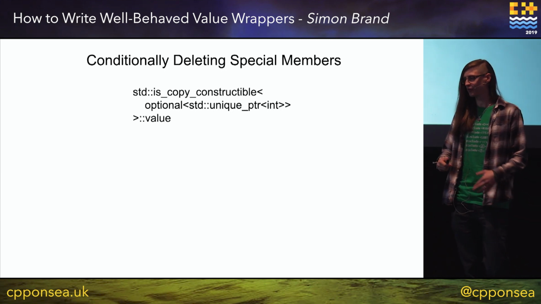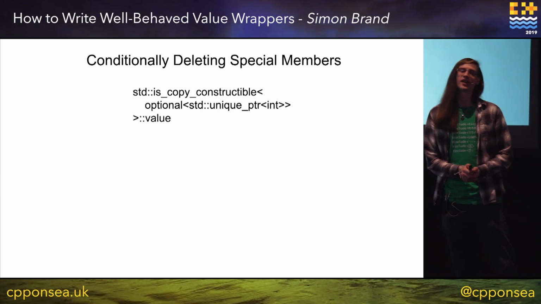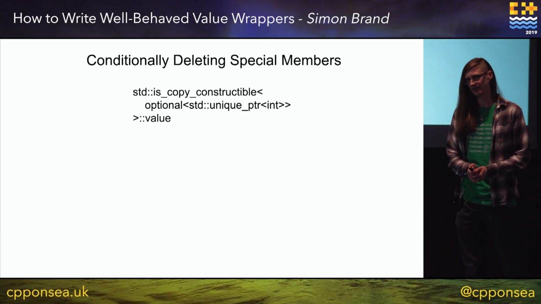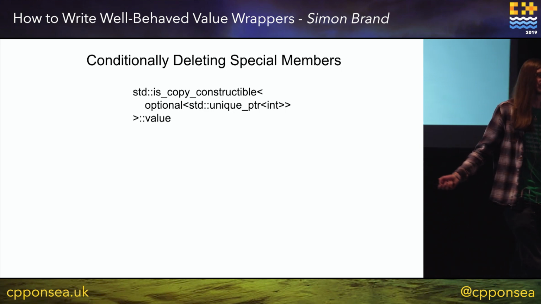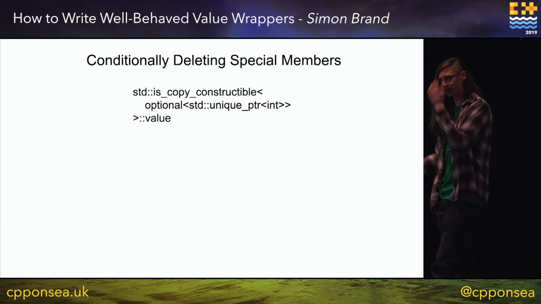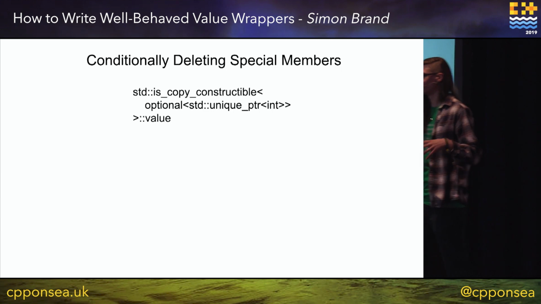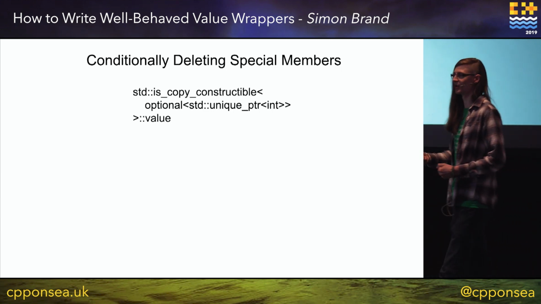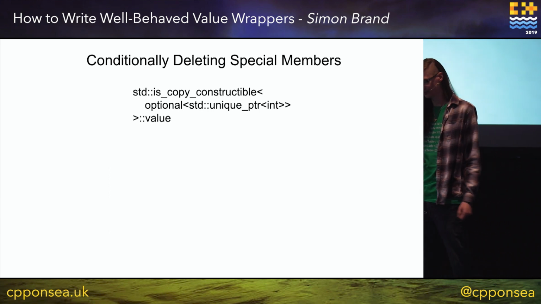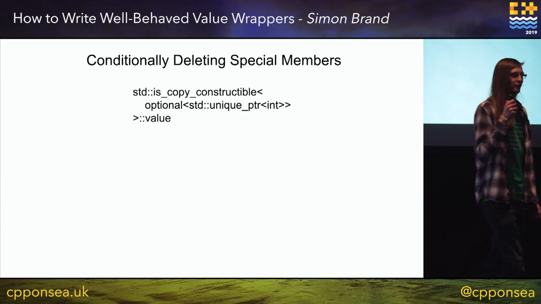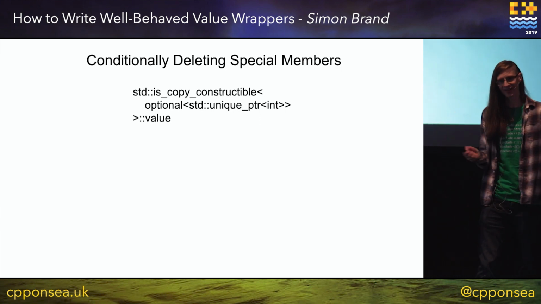But say we want to check at compile time if optional pointer is copy constructible. This is what we want to do if we're building other types on top of this, if we're doing some metaprogramming to work out how to handle this type. These are the kinds of things which come up all the time in generic libraries. Now, the problem is, if we don't actually do some work, we get the wrong answer.